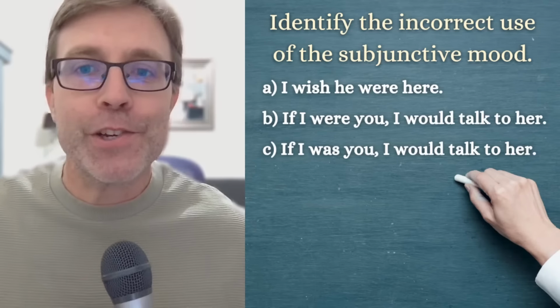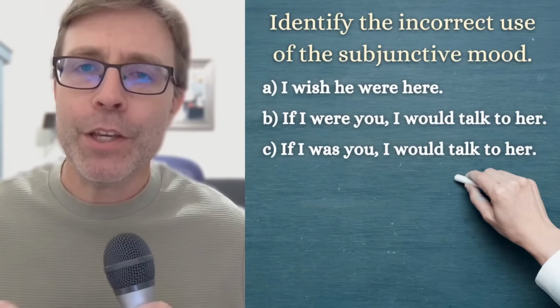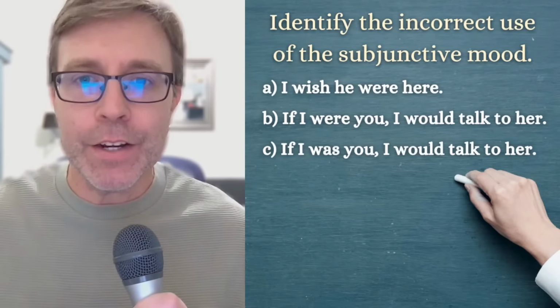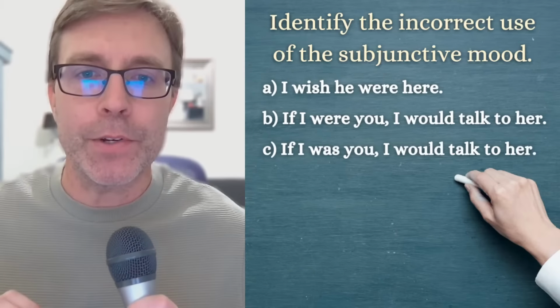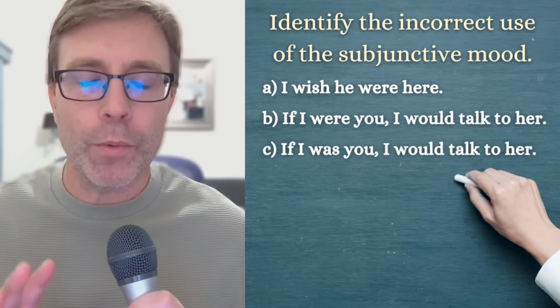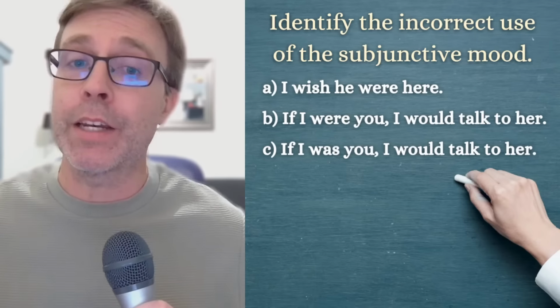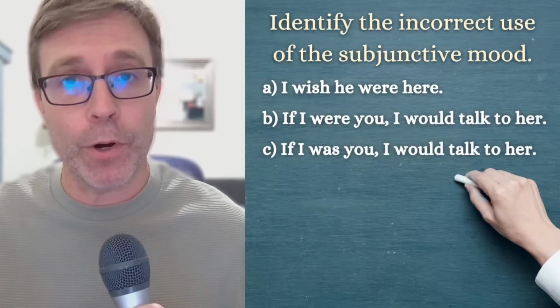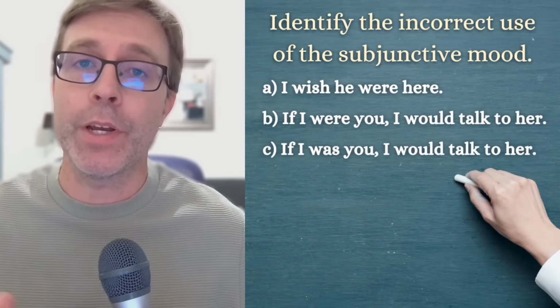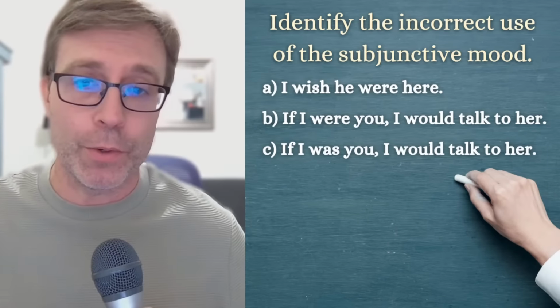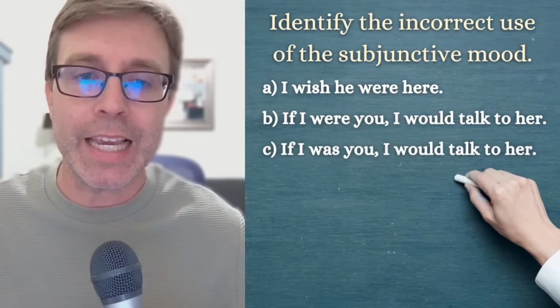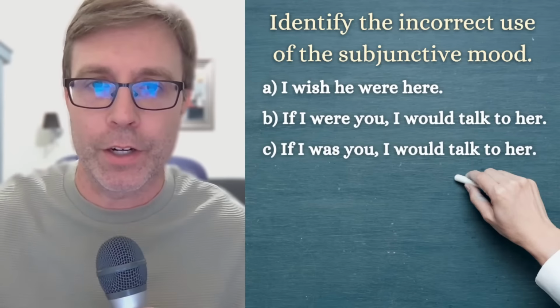So here is your first question. I want you to identify the incorrect use of the subjunctive mood. So which one is used incorrectly? A, I wish he were here. B, I wish if I were you, I would talk to her. Or C, if I was you, I would talk to her.